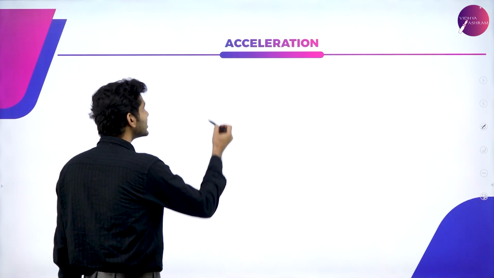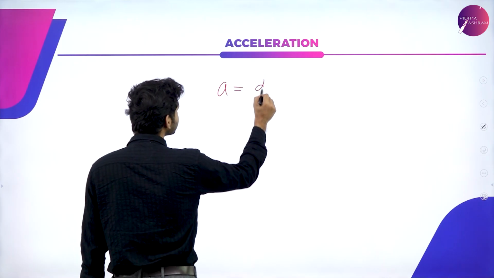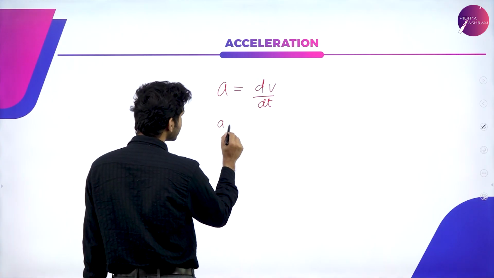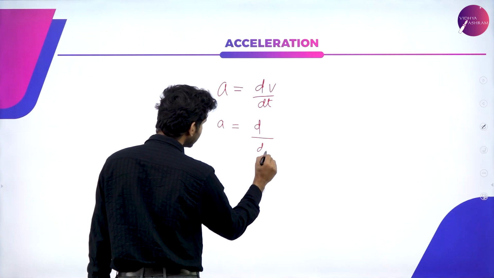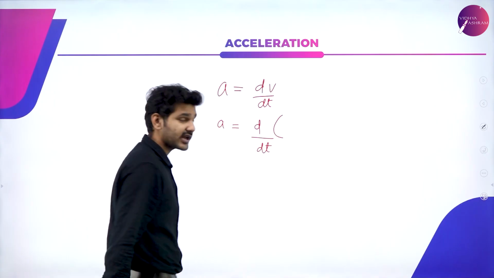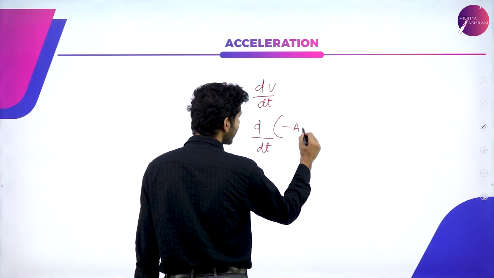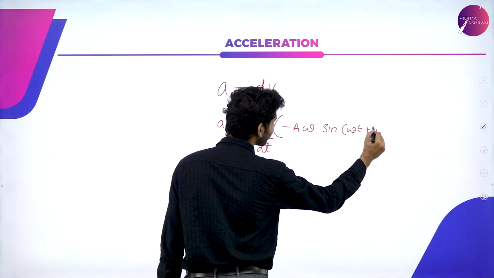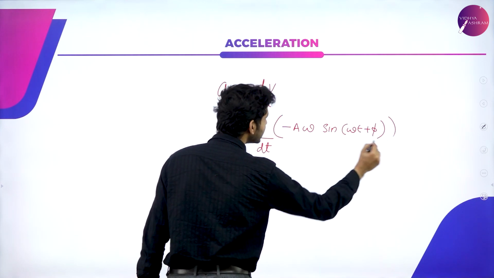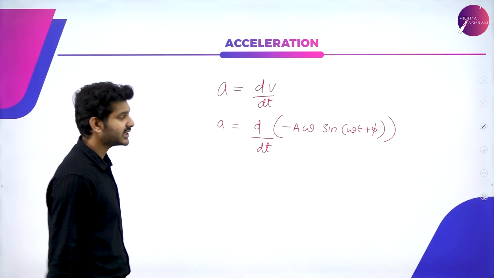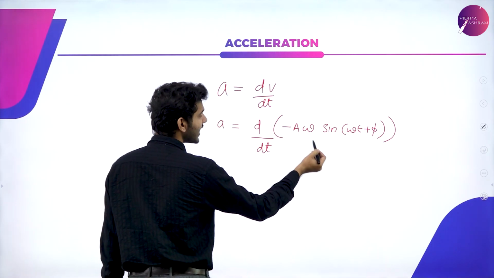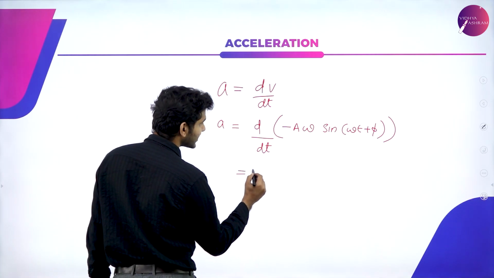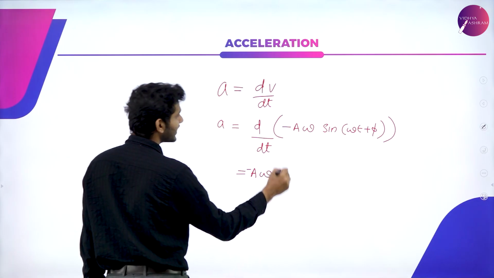Similarly, for acceleration, we can say that a is equal to dv by dt. So again, a is equal to d by dt of v. We already have an equation, that is minus A omega sin(omega t plus phi). Same procedure we are going to repeat. We are going to differentiate these particular quantities, but minus 1, A and omega are constants which will come right outside of the equation, which means we can write that first here itself, minus A omega.